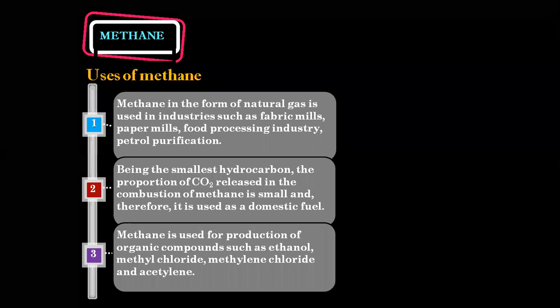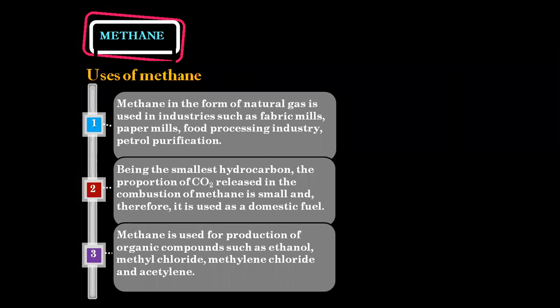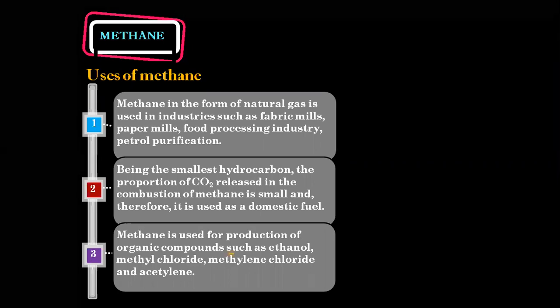You will be able to understand the difference between common names and IUPAC names in 10th standard when we'll be studying the naming of the IUPAC system. For now, just remember these few examples where methane is used in the production of organic compounds such as ethanol, methyl chloride, methylene chloride, and acetylene. Is it clear to everyone? Till here, any questions about methane? It is a simple hydrocarbon. Now let's move ahead with the next one.